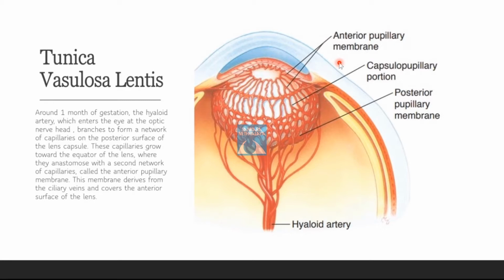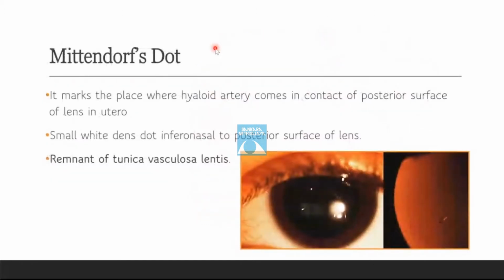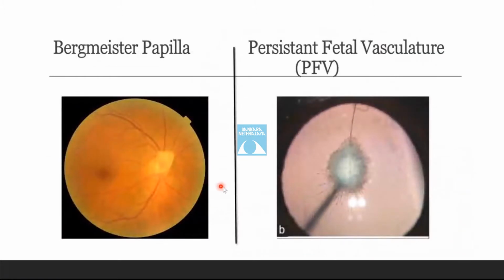But if it doesn't, then remnants are formed, one of which is Mittendorf dot. It is a small white dense dot inferior nasal to the posterior surface of the lens. It marks the place where the hyaloid artery comes in contact with the posterior surface of the lens in utero. Other remnants can be a Bergmeister papilla, which is seen as a tuft at the optic disc, and a more marked manifestation is the persistent fetal vasculature, earlier known as the persistent hyperplastic primary vitreous (PHPV). It is usually unilateral. The white fibrous retrolental tissue is present, often in association with posterior capsular opacification.